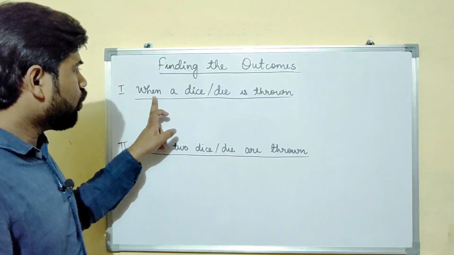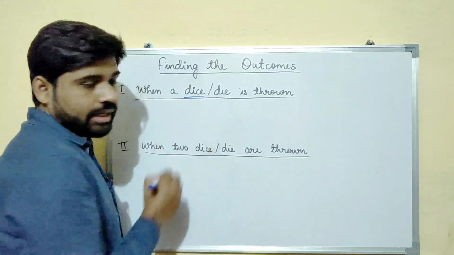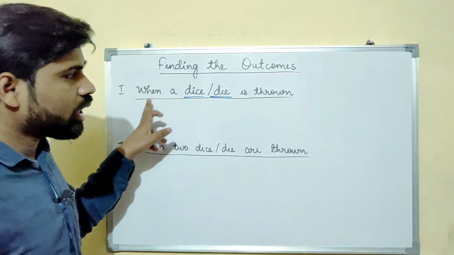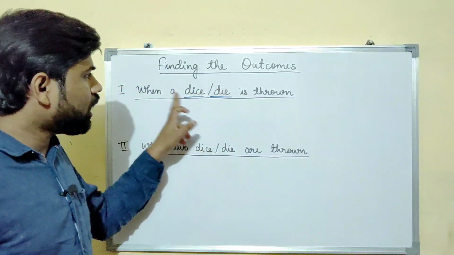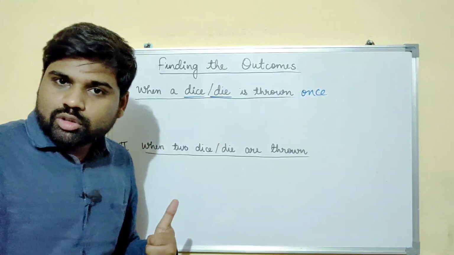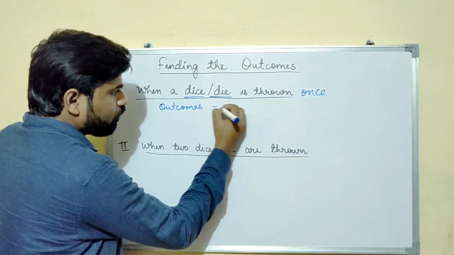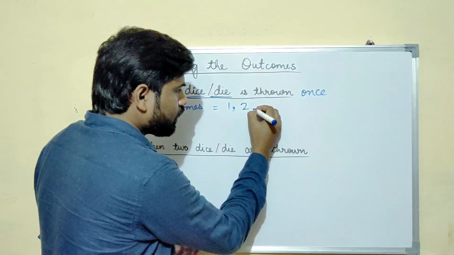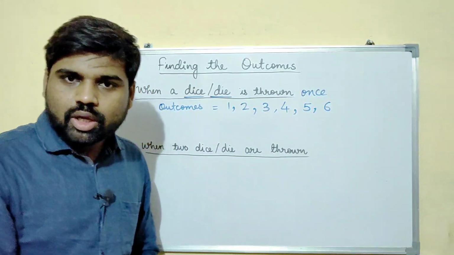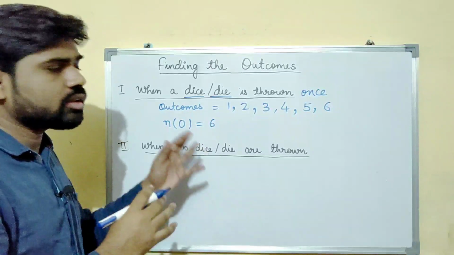In the first case, when a dice or a die is thrown, somewhere in the question you might find the word dice, or in some questions you might find the word die. It is the same. So when a dice is thrown once, what are the possible outcomes? The outcomes are 1, 2, 3, 4, 5 and 6. These are the possible outcomes, right? What is the total number of outcomes here? It will be 6. So this is very simple.